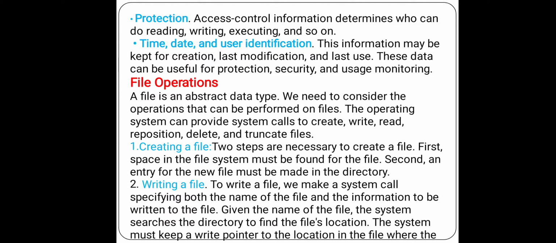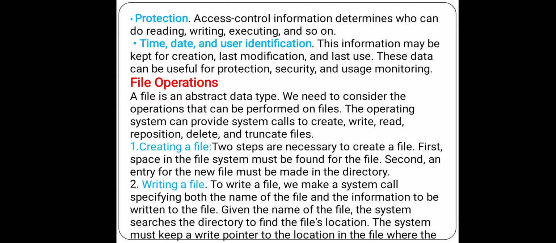Next, writing a file. To write a file we make a system call specifying both the name of the file and the information to be written to the file. So if you want to write anything to a file, you need to mention in which file you have to write the content.